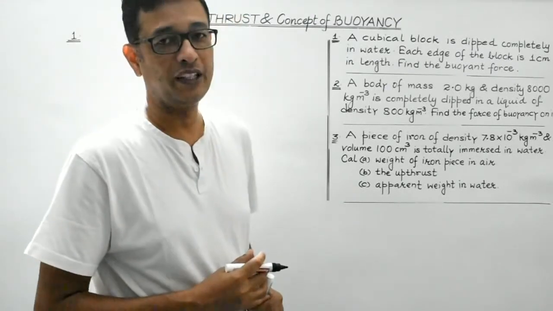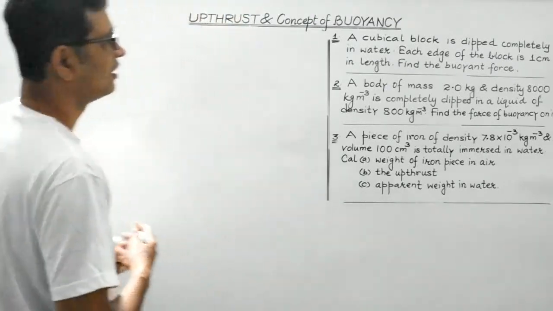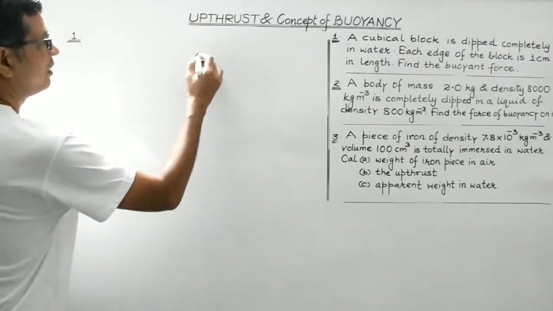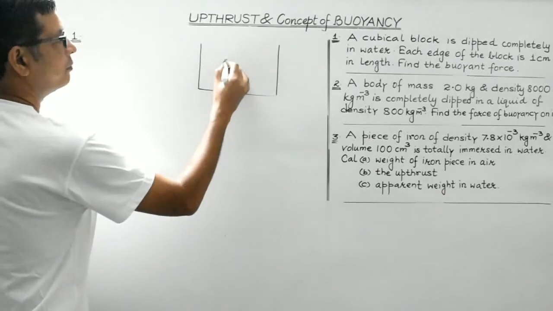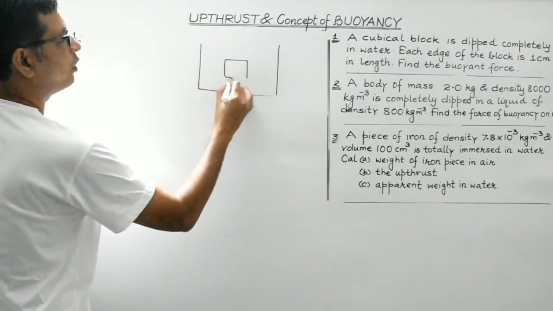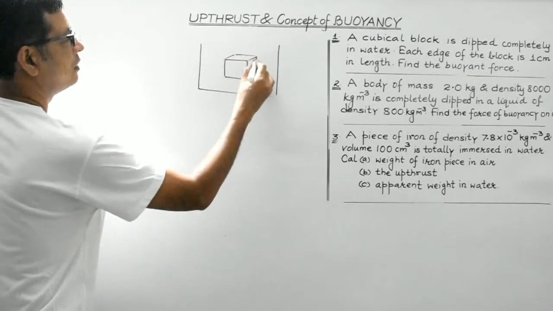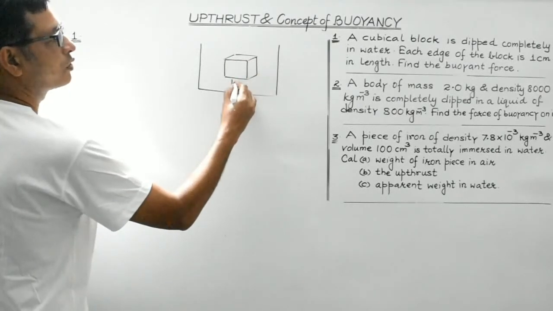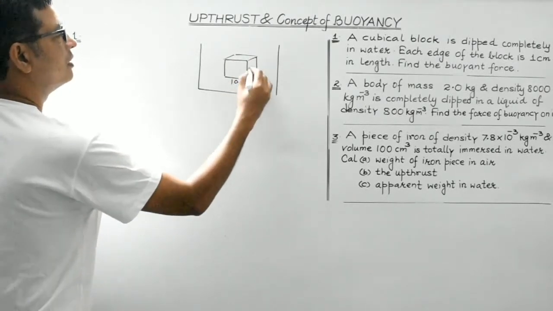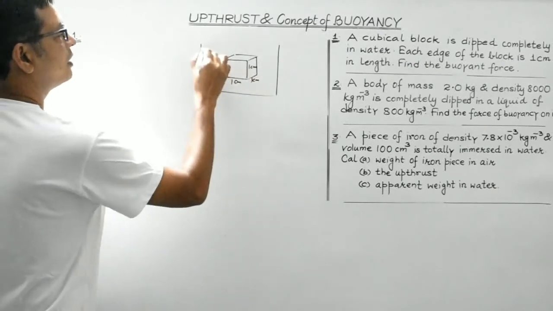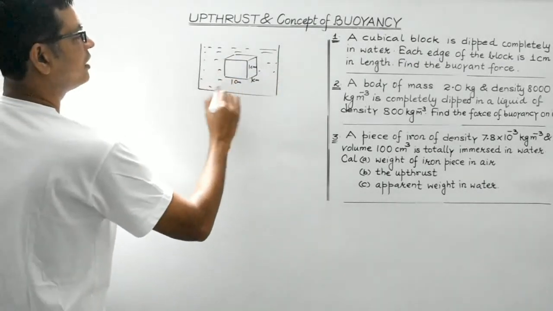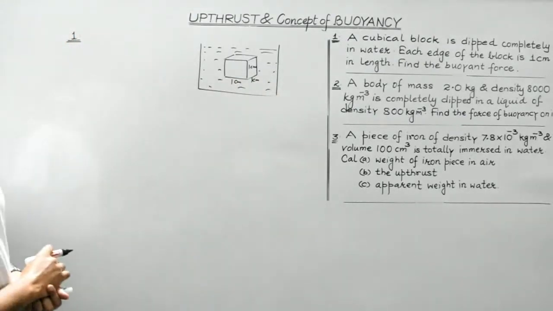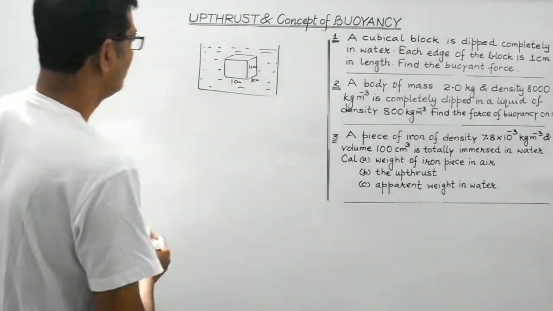We are supposed to find out the buoyant force, right? So, this is the scenario basically. This is a cubical block, and each edge is of 1 centimeter. And it is completely immersed inside liquid, right? So we are supposed to find out the buoyant force.